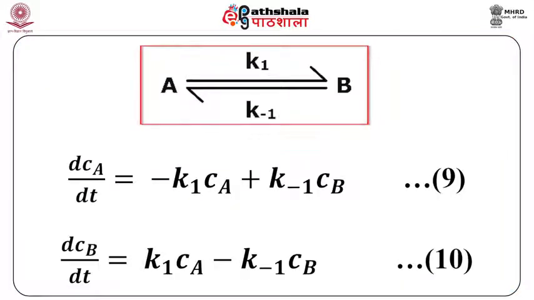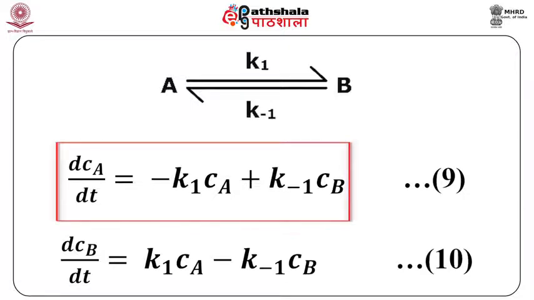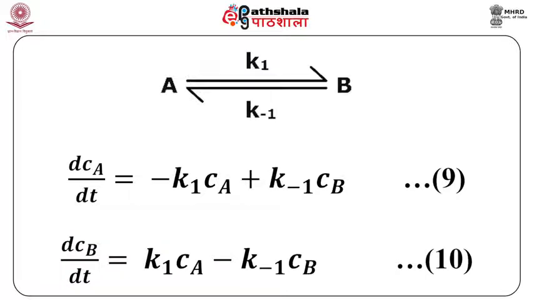Considering a simple monomolecular transformation of A into B, where K1 is the forward reaction rate constant and K minus 1 is the backward reaction rate constant, the rate of reaction by kinetic theory is dCa by dt equals minus K1 Ca plus K minus 1 Cb, and dCb by dt equals K1 Ca minus K minus 1 Cb, where Ca is the concentration of A and Cb is the concentration of B.